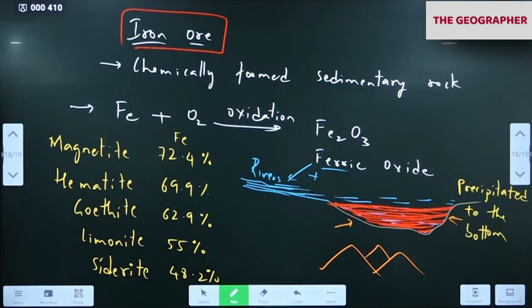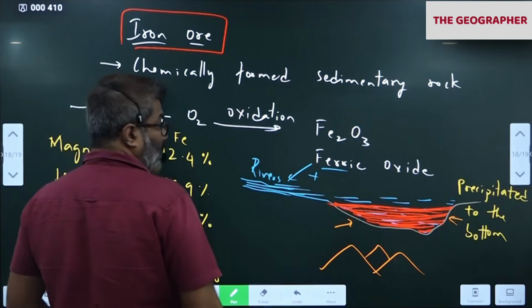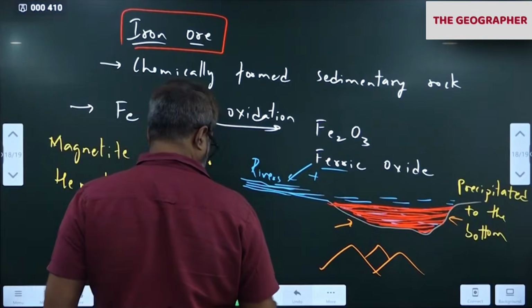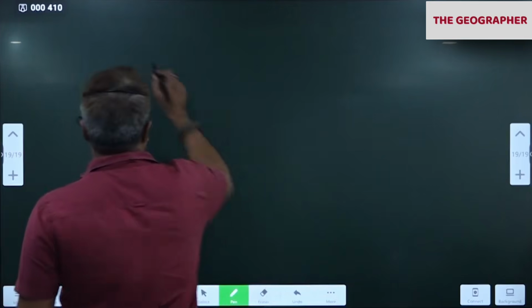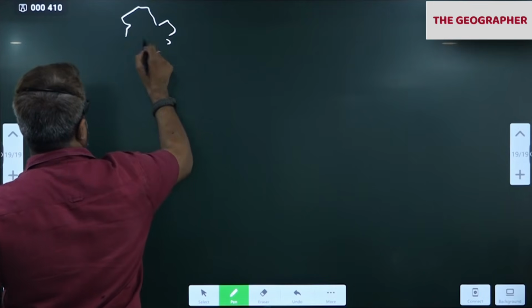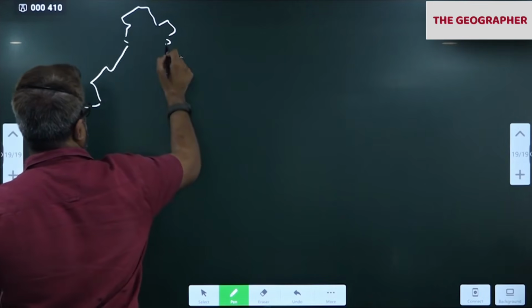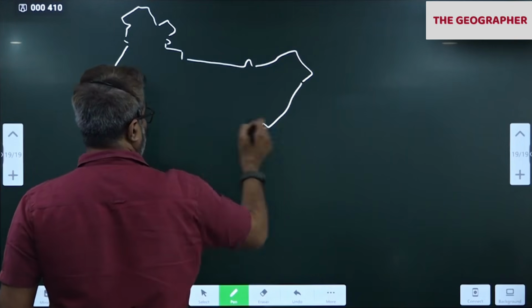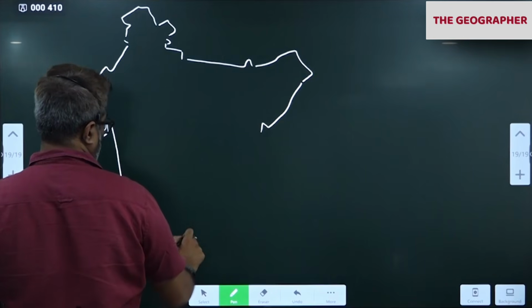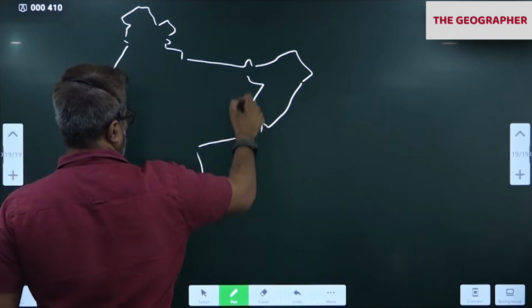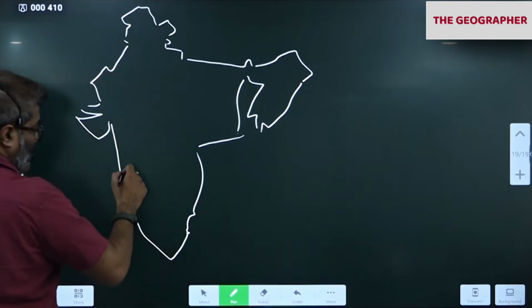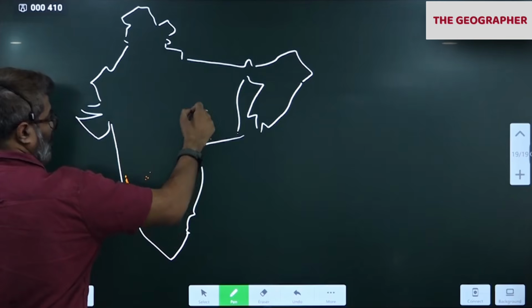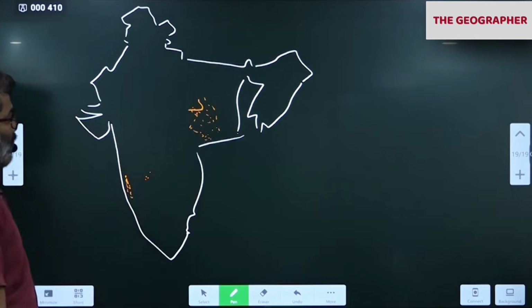Okay, so right, quickly see the India map. Iron ore. Next topic is iron ore deposits in India. This is a belt.